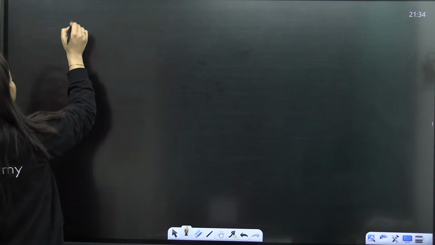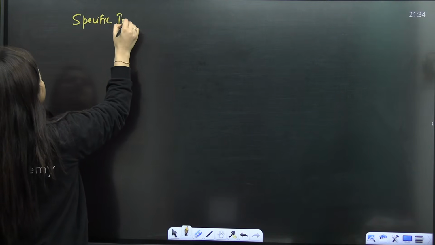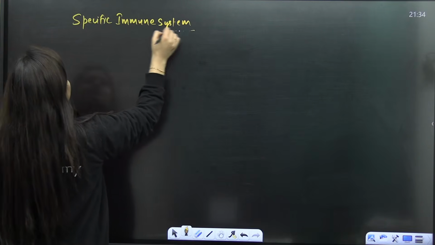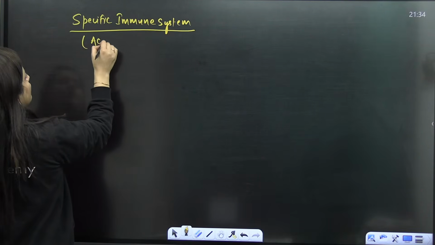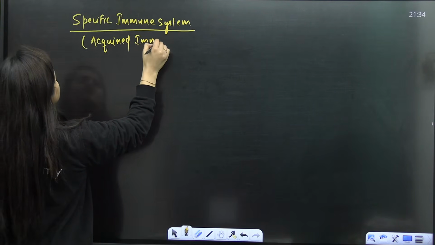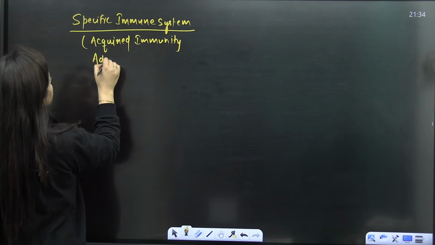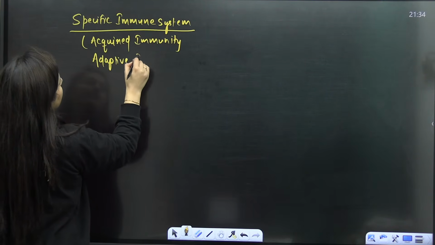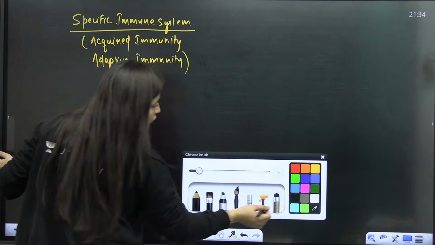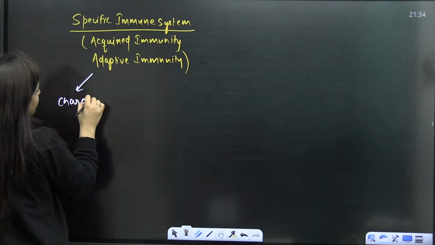Just to summarize, we are talking about the specific immune system, or specific immunity, the acquired immune system, where we are discussing adaptive immunity. That's how you can make short notes. Firstly, you will say that we have studied the characteristics.